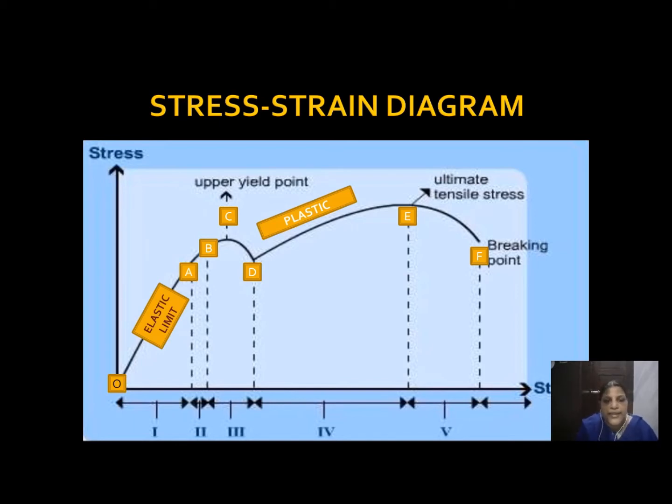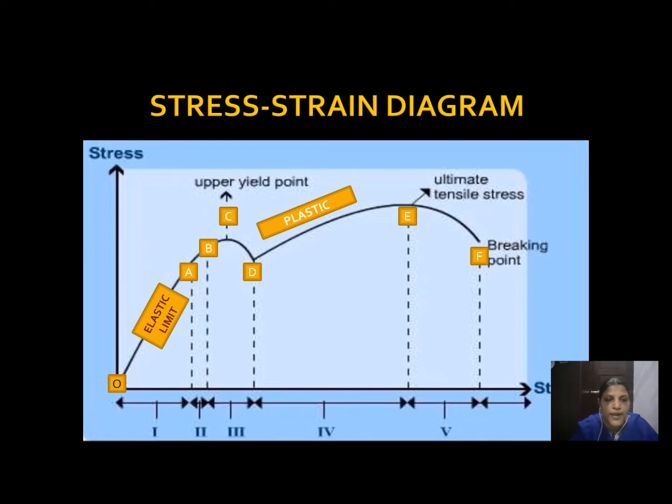The wire is getting elongated, and at the final step, it will approach a breaking point, and at that point it suffers fracture. So along the x-axis we have taken strain, and along the y-axis we have taken stress. This OA is called the elastic limit, and here Hooke's law is obeyed.